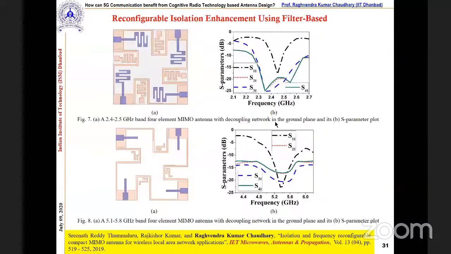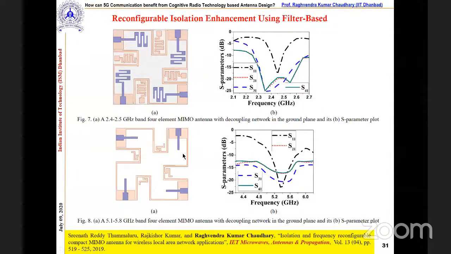Now after that, we incorporated this decoupling network in between the two antennas, and we got a very good result. If you see S21, S31, and S41, they are coming around -20 dB, which is really very good, and we can utilize this.